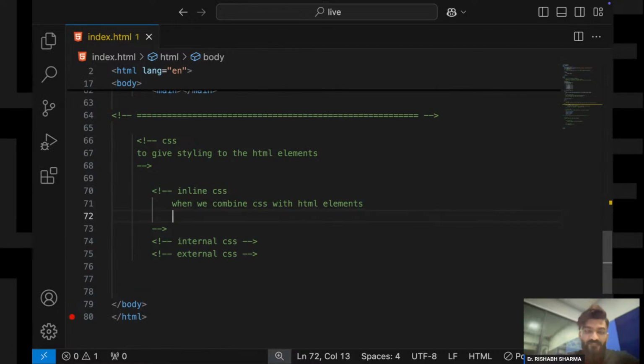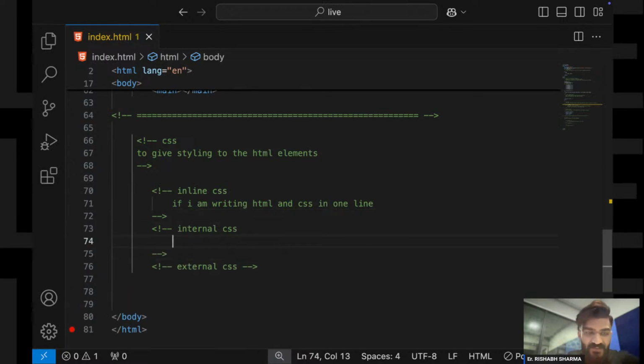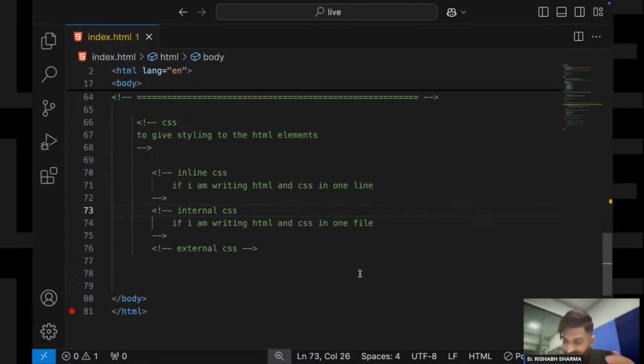When we combine it, yeah. So if I am writing HTML and CSS in one line, that is known as inline CSS, right? And if I am writing HTML and CSS in one file, that is known as internal CSS. Okay, that is known as internal CSS.